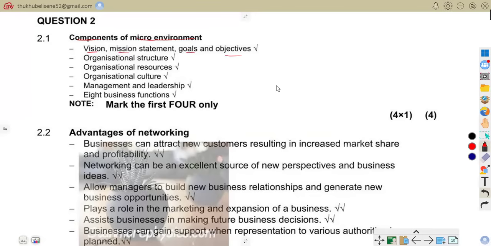We know very well that the vision, mission statement, goals, and objectives guide the business on what it wants to achieve and how it plans to succeed.